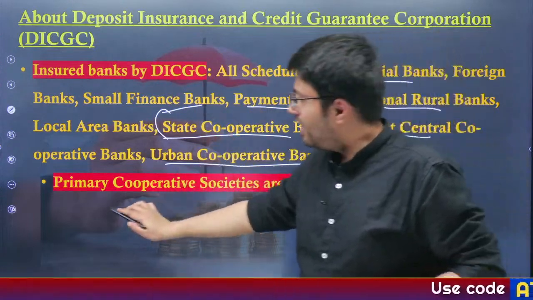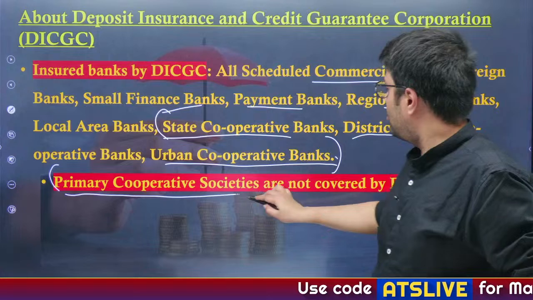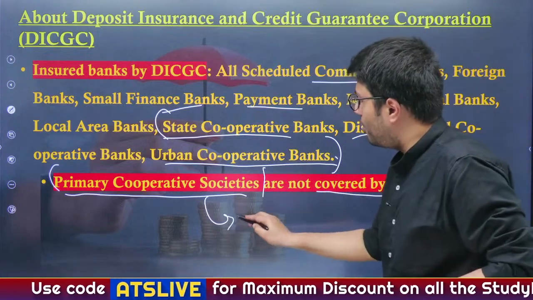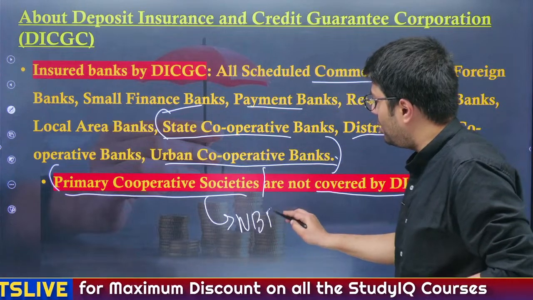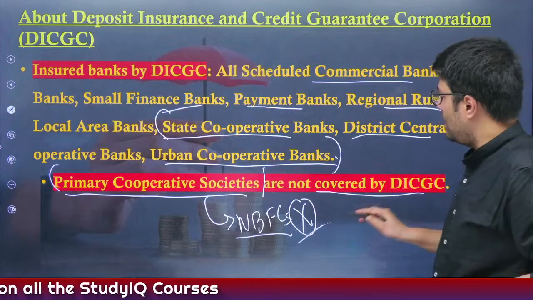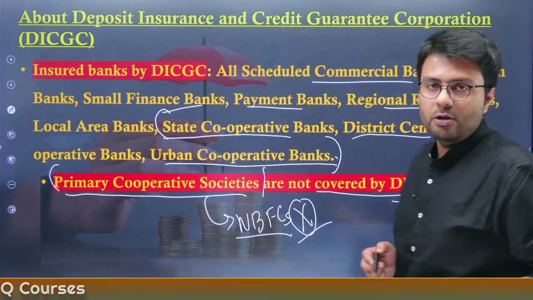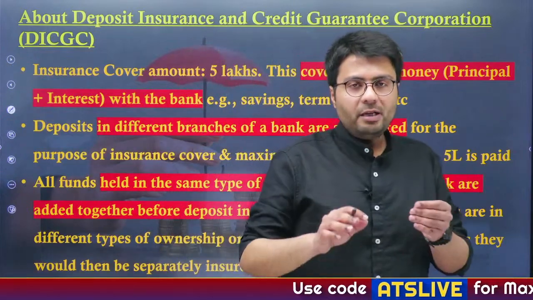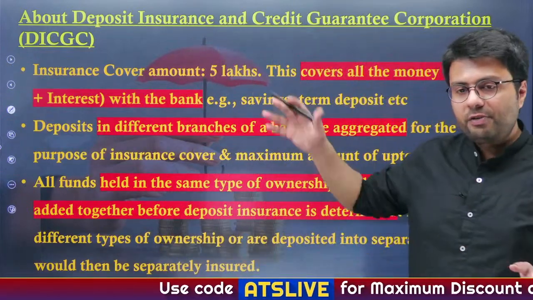However, you have to realize primary cooperative societies, these deposits are not covered by DICGC. Also, deposits of non-banking financial corporations or NBFCs are also not covered under the deposit insurance scheme given by this particular body. Understood? Now, what is actually the coverage limit? I told you it is 5 lakh rupees.